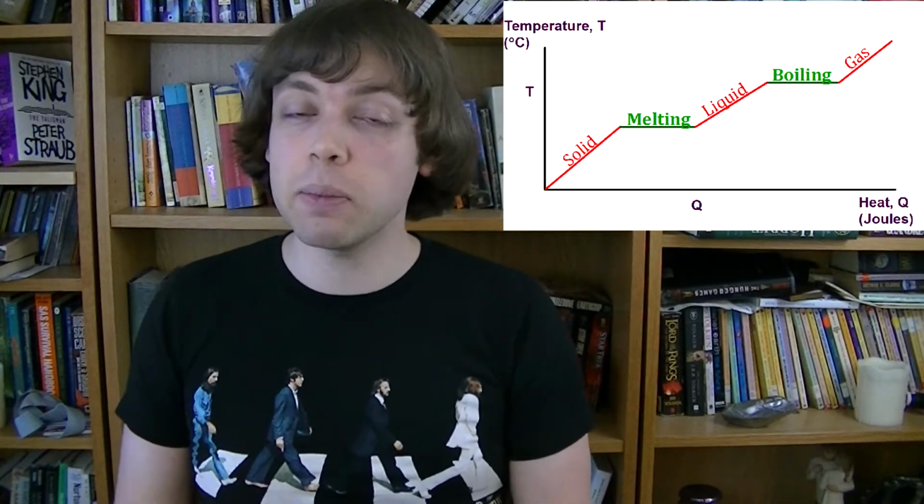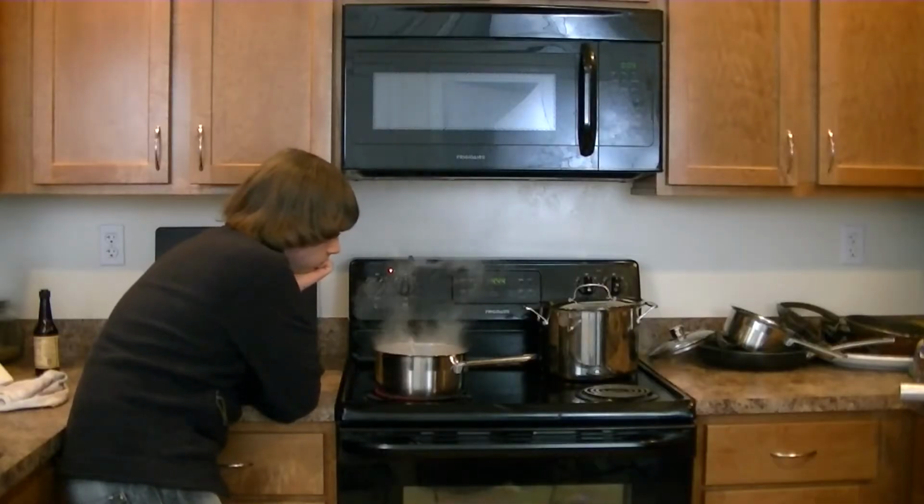No matter how long I keep this pot boiling, it's never going to increase in temperature more. That's because the steam is escaping. The temperature of the water can only get to 100 degrees C, at which point it boils and turns into steam, and that steam escapes. If you could somehow contain that steam and heat it up more, then you could increase it above 100. I would have to somehow capture the steam to increase its temperature more.